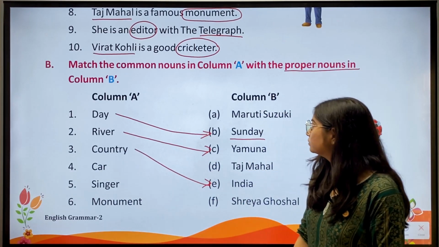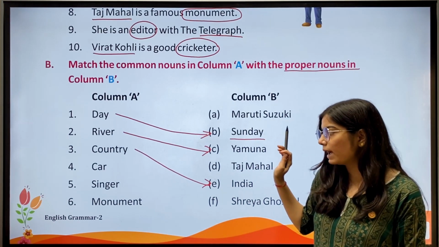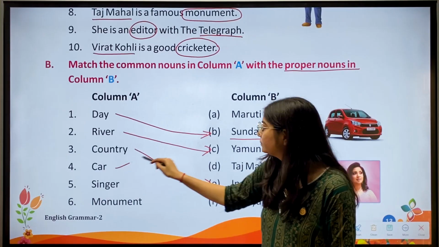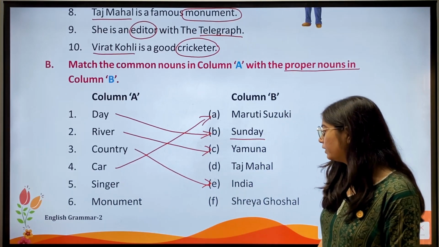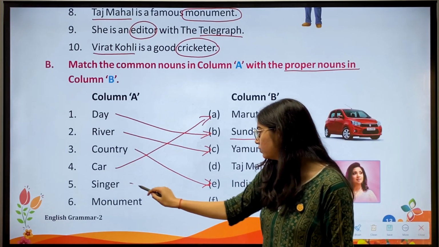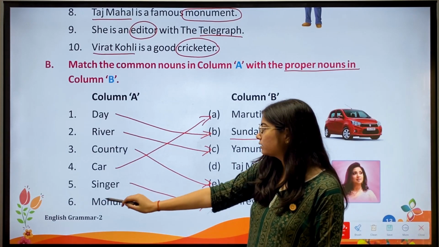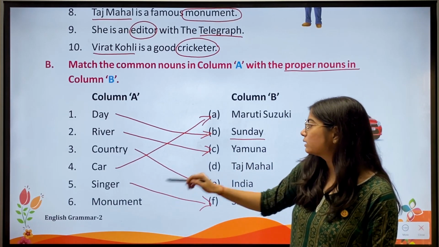Fourth, car. Maruti Suzuki is a car, so we'll match fourth with A. Then fifth, singer. We have Shreya Ghoshal is a singer, so we'll match fifth with F. And sixth, monument. Taj Mahal is a monument, so we'll match sixth with D.